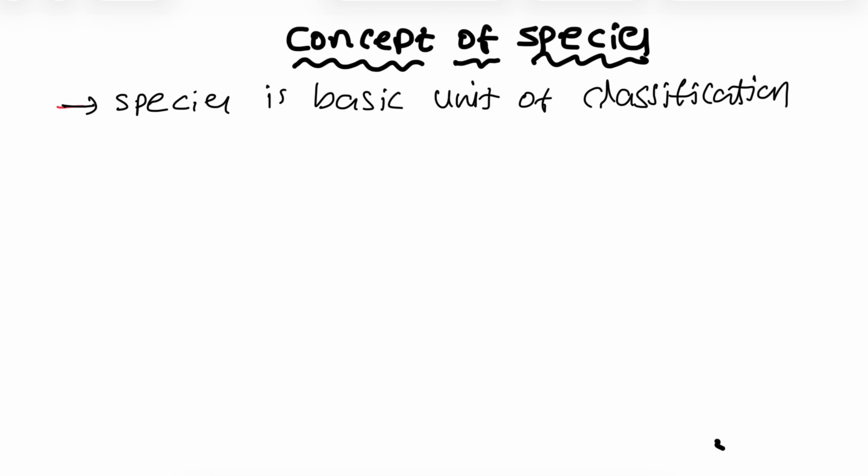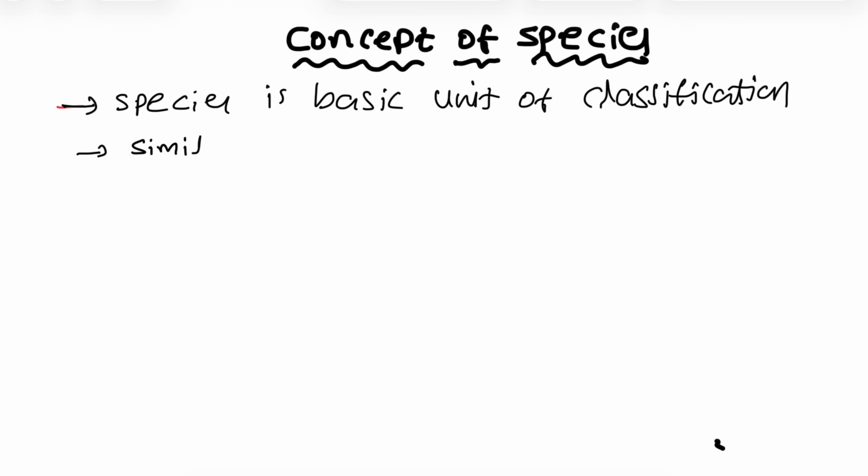In classification we can see the species, genus, family, order, class, division, kingdom, like that. The base or basic unit in this classification is species. Species means a group of similar organisms sharing a common gene pool.